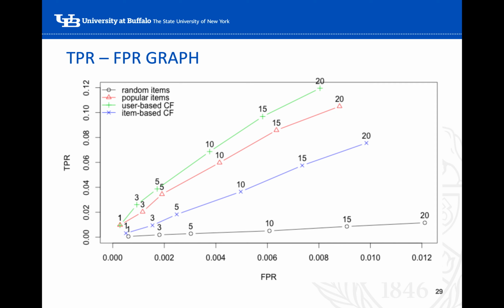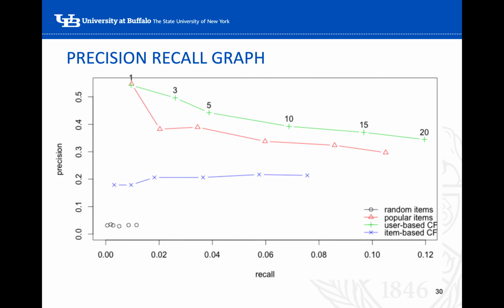The true positive rate is plotted against the false positive rate, and by inspection, it is clear that user-based methods outperform item-based ones in our context. It is also worth noting that user-based methods are comparable with popularity-based methods. As expected, random recommendation methods perform poorly. When plotting precision against recall, like before, user-based methods outperformed item-based ones, and again, user-based methods are comparable with popularity-based ones.